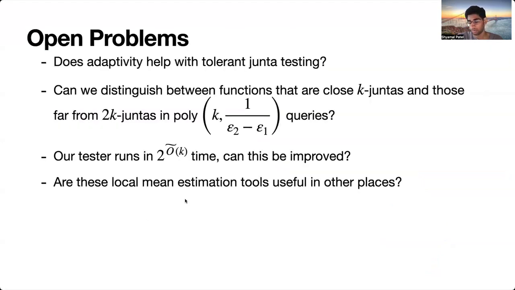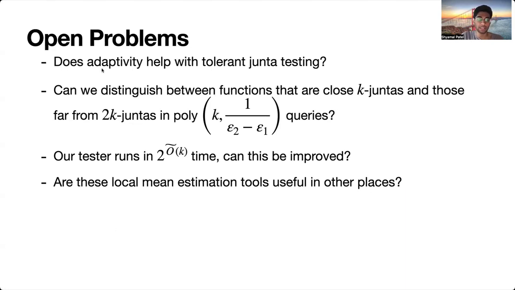Great. So I'll end now with some open questions. So first, does adaptivity help with tolerant Junta testing? So we've reached the point where now the adaptive and non-adaptive bounds are the same. And there's a big gap for the lower bounds for adaptive algorithms. So, does adaptivity help, or can you bring the lower bound up? Another question is, can we distinguish between functions that are close to k-Juntas and those that are far from 2k-Juntas in a polynomial number of queries?